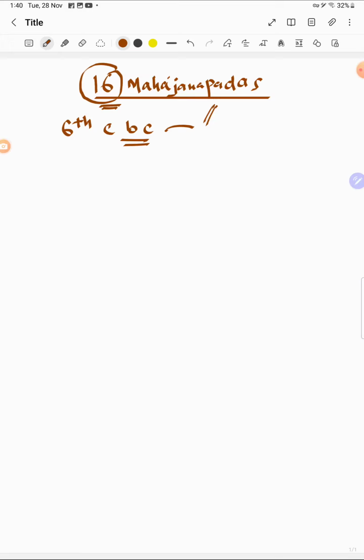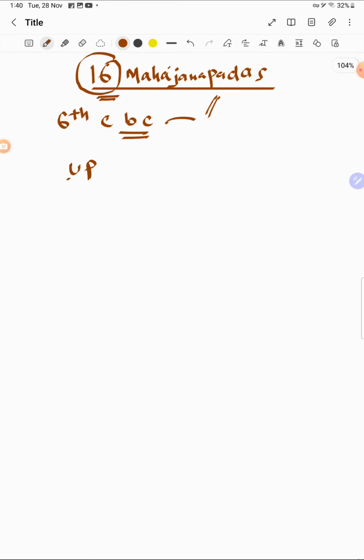I will try to keep it concise and as simple as possible, because this topic stresses mostly the state-wise division. We're going to learn how these Mahajanapadas were located in the different present states of India. We'll start from UP. Uttar Pradesh had 8 Mahajanapadas, followed by Bihar, which had 3 Mahajanapadas.